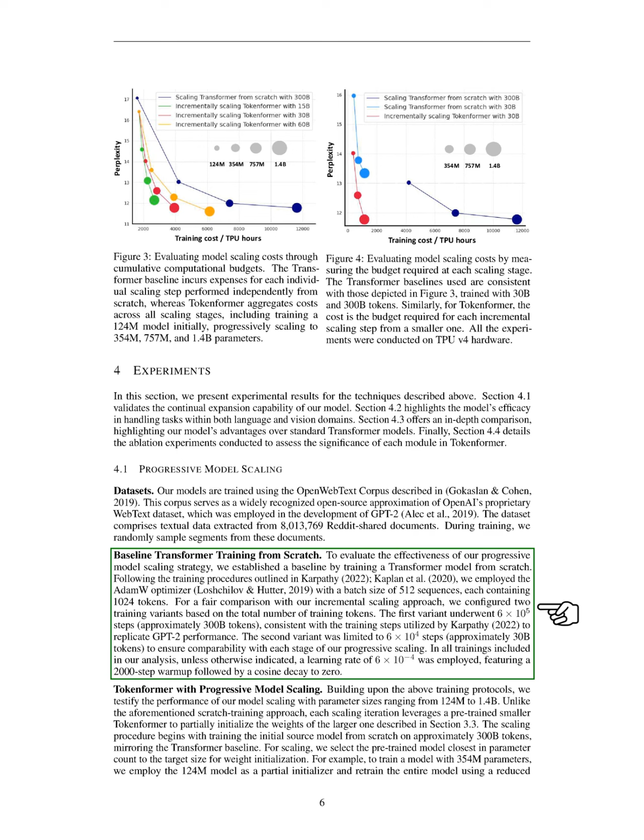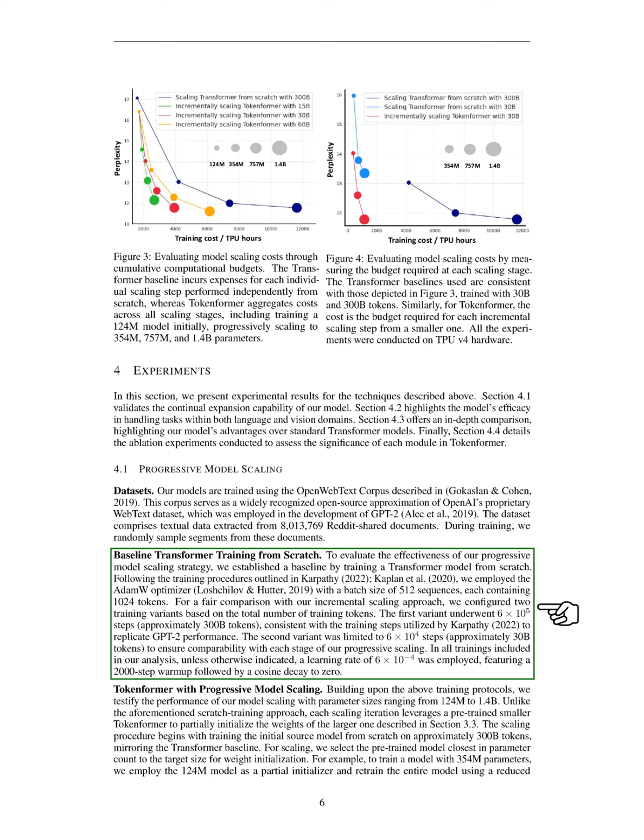We start by training the initial model on around 300 billion tokens. For scaling, we choose the closest pre-trained model to the target size for weight initialization. This process continues iteratively for larger sizes, ensuring that both new and existing parameters are trained with the same hyperparameters. Our training optimizes the autoregressive log likelihood, averaging over a 1024 token context, and we evaluate performance using log perplexity on the test set. Our results show that our progressive scaling method achieves performance similar to a transformer trained from scratch while significantly reducing training costs.